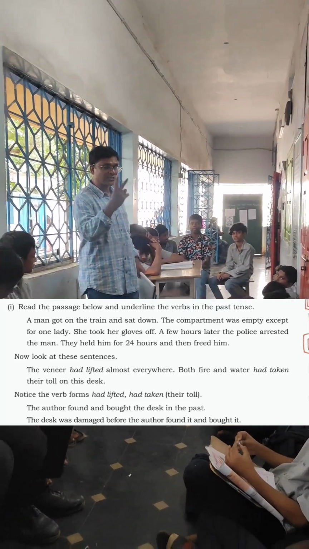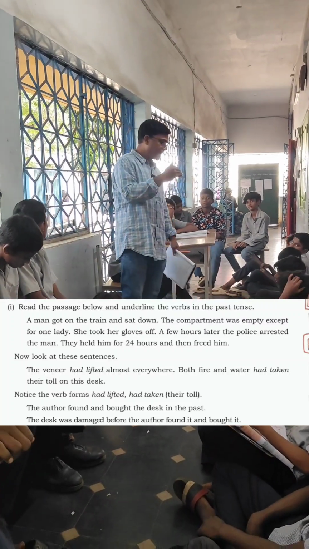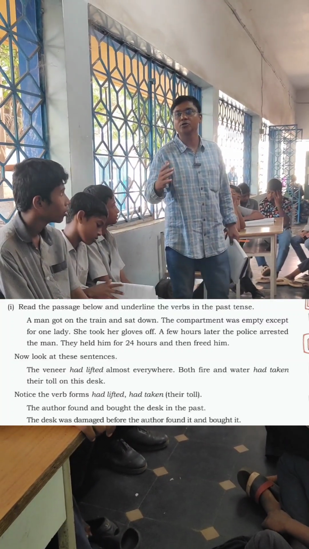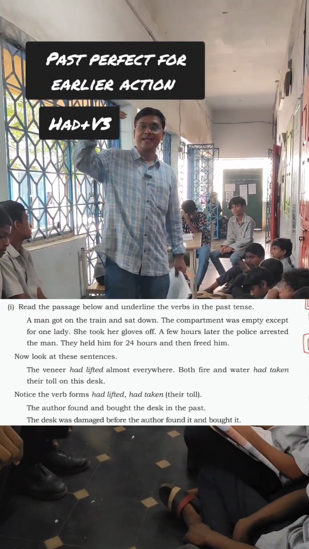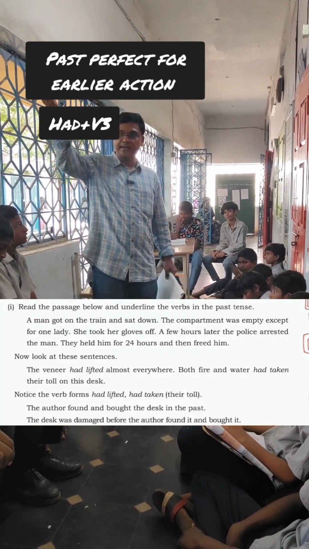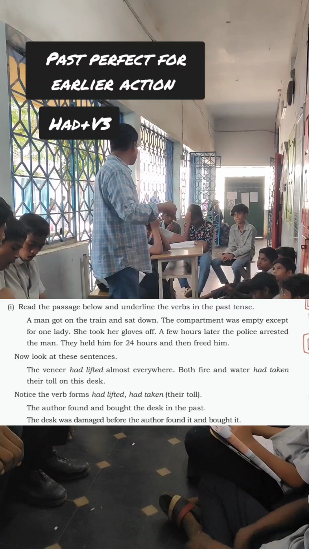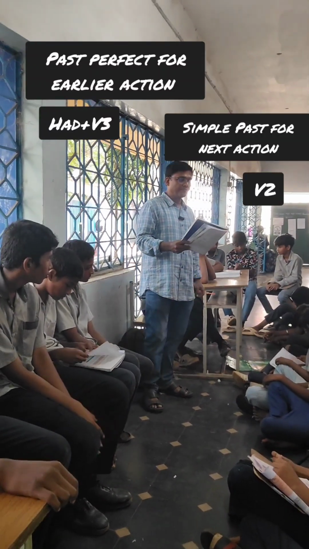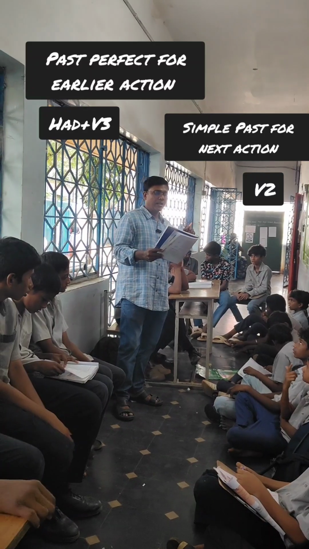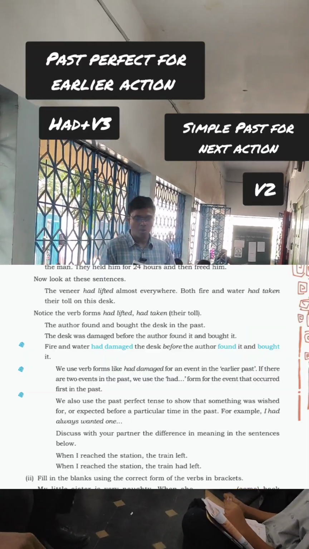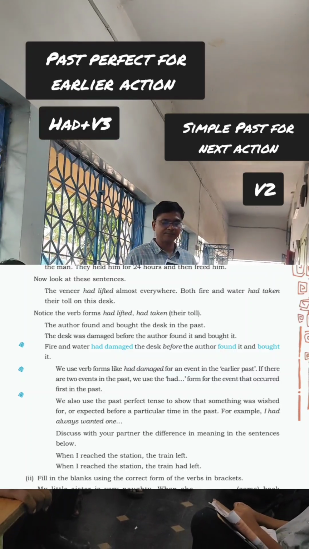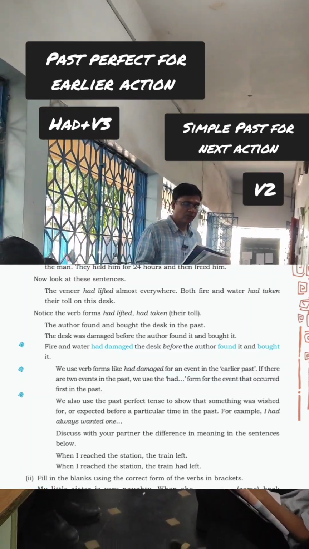Suppose two past actions took place in a single sentence, then you need to use past perfect, had, for the earlier action which was already done, and simple past for the next action. Repeat after me. The author found and bought the desk in the past.